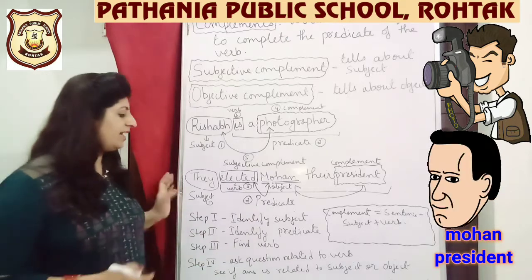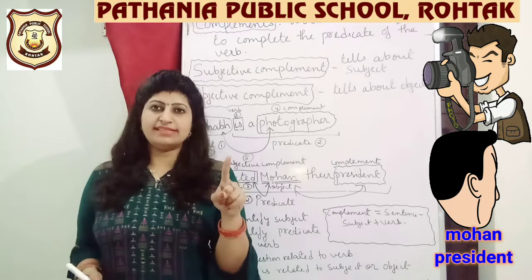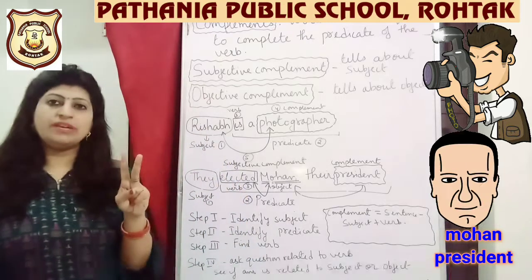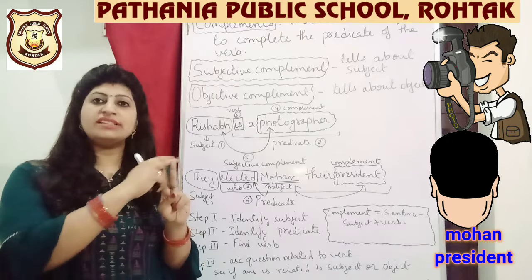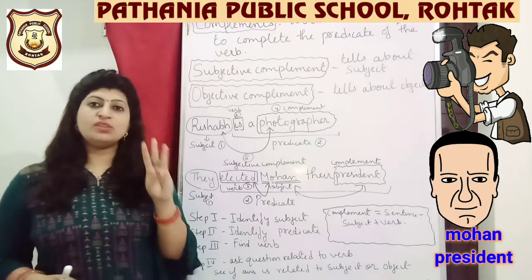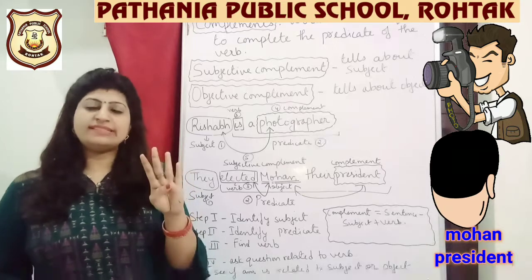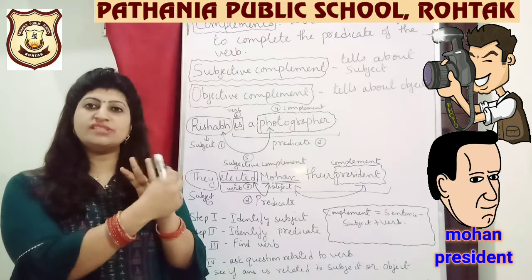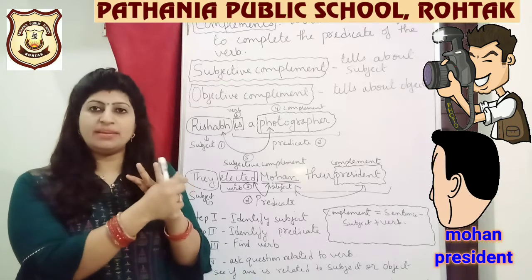I have told, first step is to find the subject in a sentence. Second step is to find the predicate. Once you identify the subject, the remaining portion automatically is your predicate. Third step is you find the verb. What action is taking place? Fourth step is you start asking questions about the verb, and the answer will be in the remaining predicate.